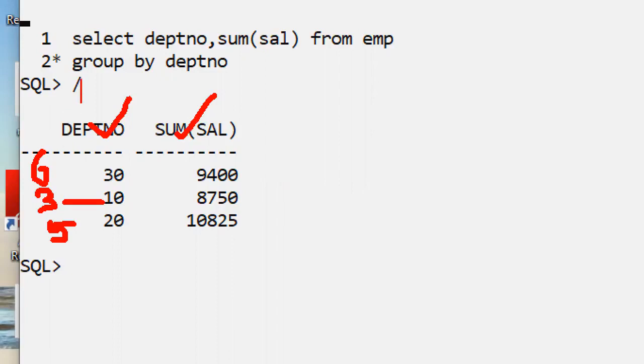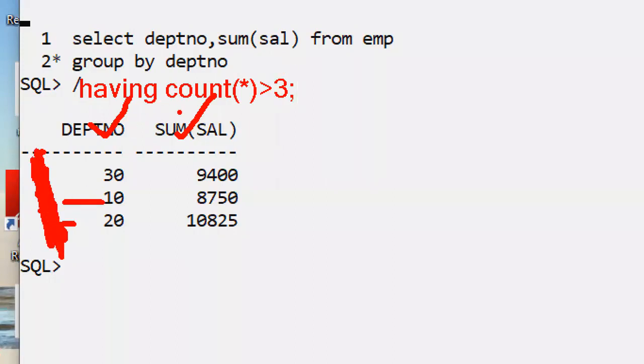In that case, we are writing having count star is greater than 3. But unfortunately, this count star I am not displaying in the output. That is called an invisible group function. This count star is called what? Invisible group function. Which function is not visible in the final output? That is called an invisible group function.